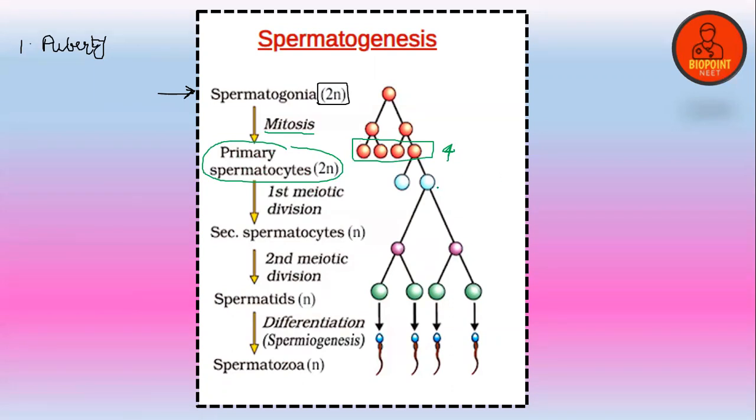One of these primary spermatocytes enlarges to form a secondary spermatocyte, formed by the first meiotic division. Finally this leads to the formation of spermatids, and the process of differentiation is called spermiogenesis. Is that clear?